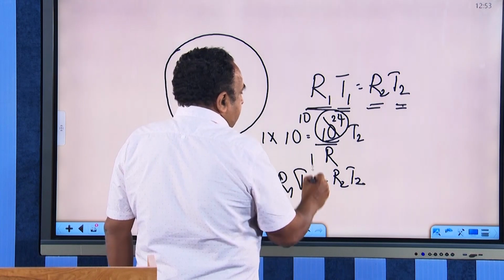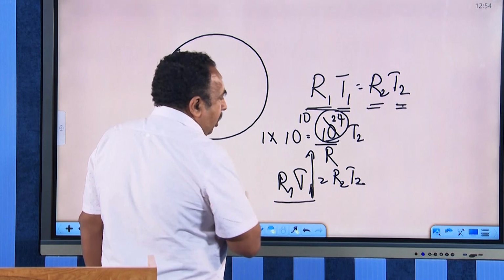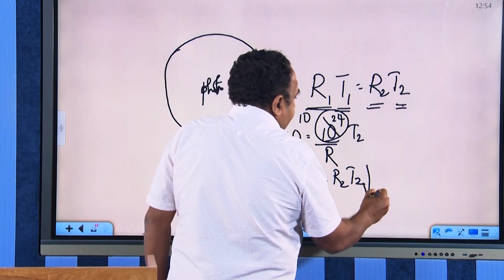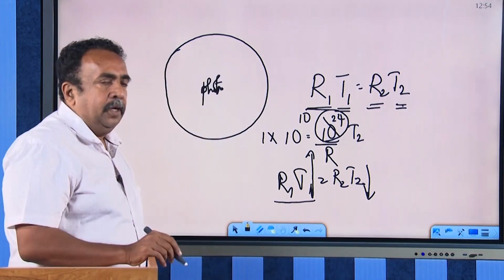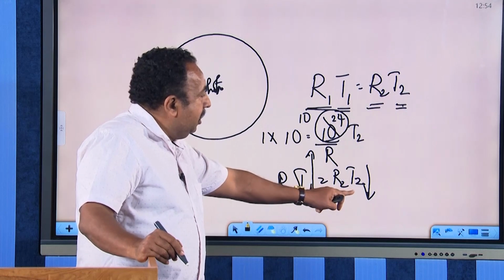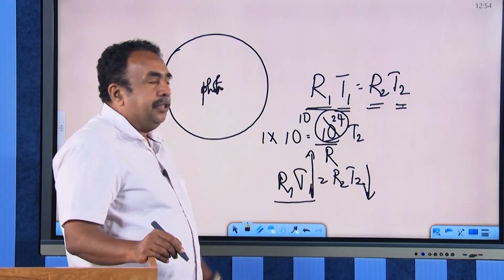Therefore, if T1 is very large, the temperature of the photons now must be very low to make it a constant.